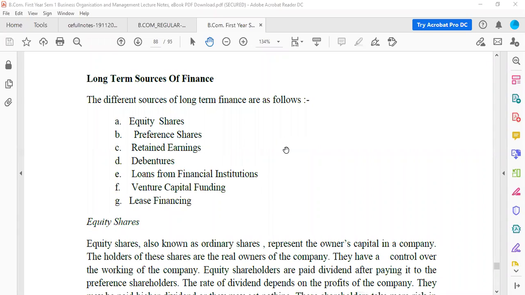Anything that the company wants to do, they have to first inform the equity shareholders, get their permission, and then only the company can do the work. So that is equity. Then coming to preference shares.